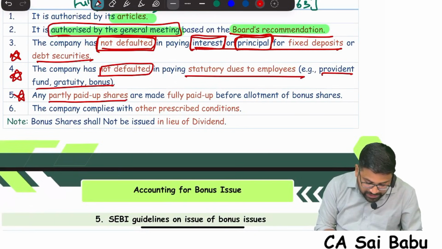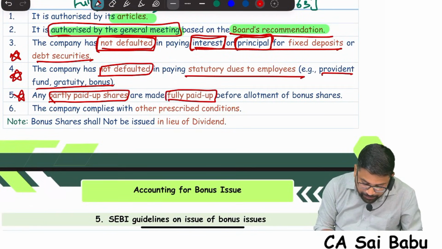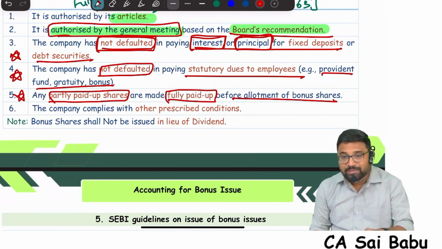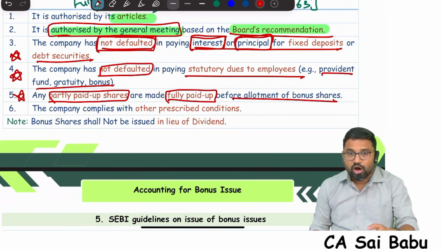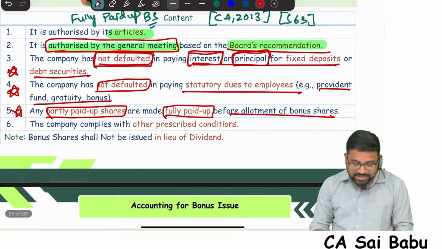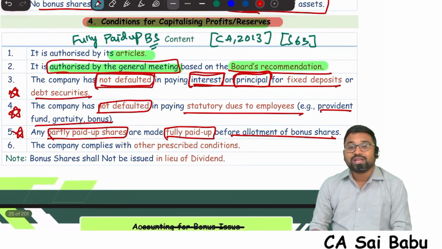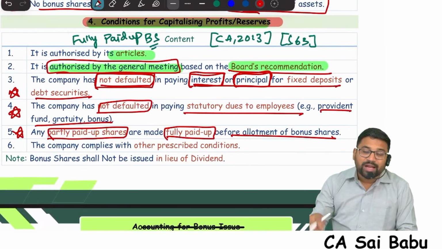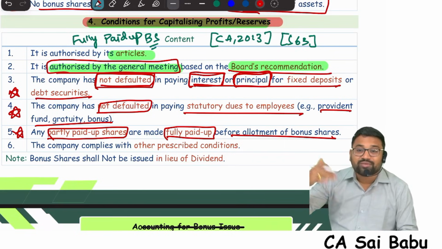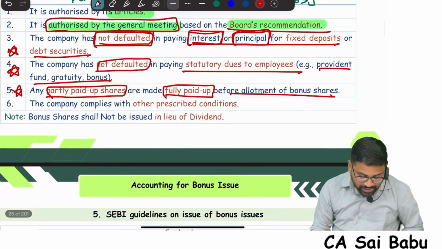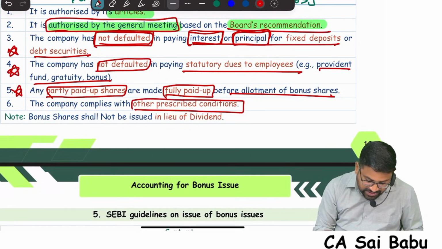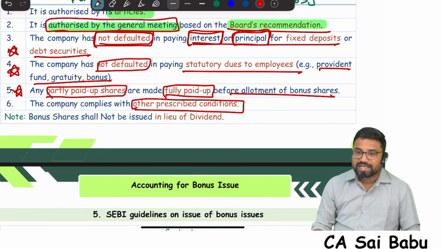Okay, next, this is very important. Any partly paid up shares must be made fully paid up before allotment of bonus shares. That means you want to give fully paid bonus shares, so any partly paid up shares must first be made fully paid up. If you want to give fully paid bonus shares on partly paid up shares, it is not possible. First they must be converted into fully paid. And the last point, the company complies with other prescribed conditions, like SEBI guidelines and all.